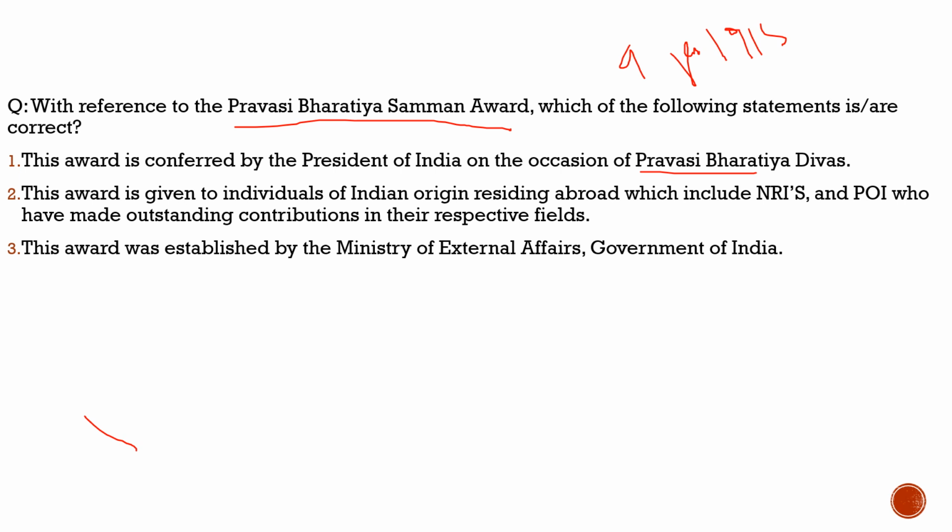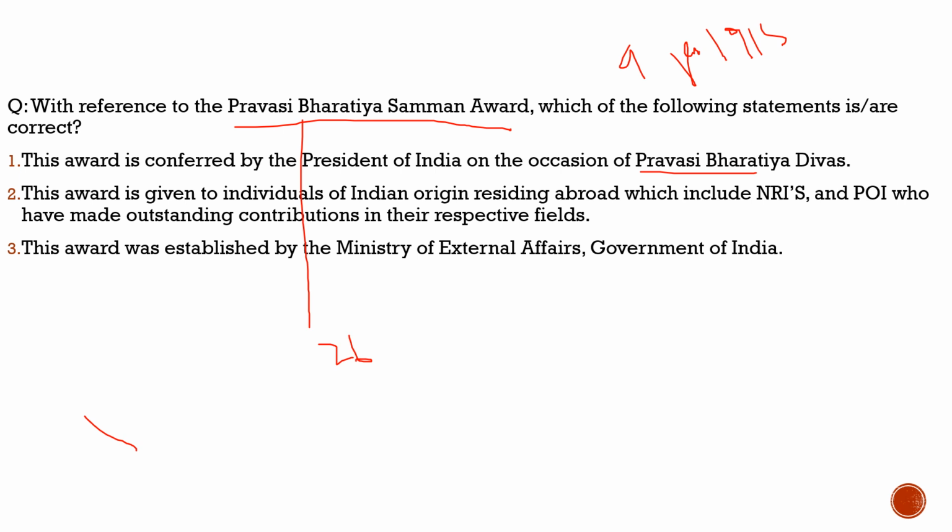With respect to this day, there is an award which is given to people who have done extraordinary work in building the nation in which they are living and also in contributing to our country. So let's understand what this award is about. The Pravasi Bharatiya Samman Award was given this year to 26 individuals. This award can be given to an individual as well as an organization, that you should know. Let's see what the statements are.